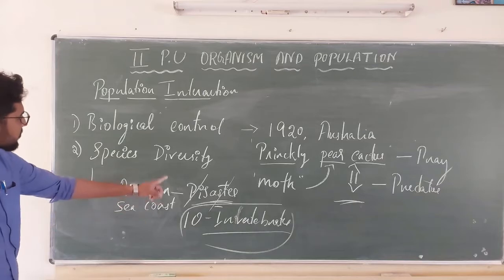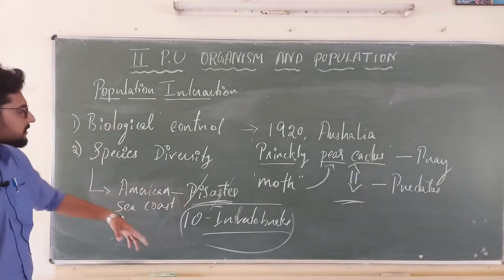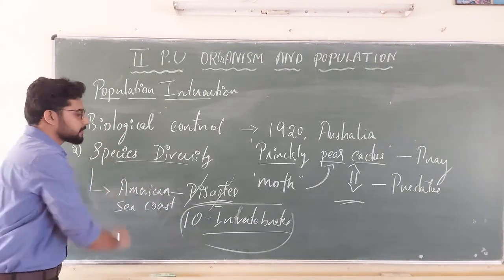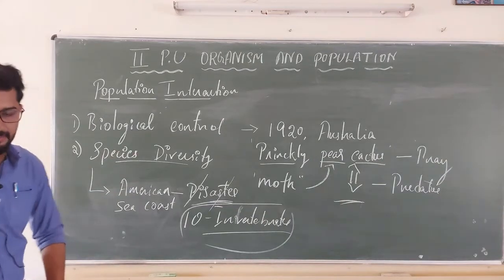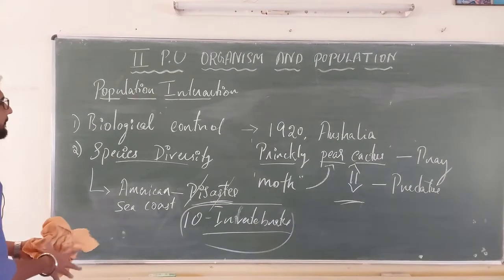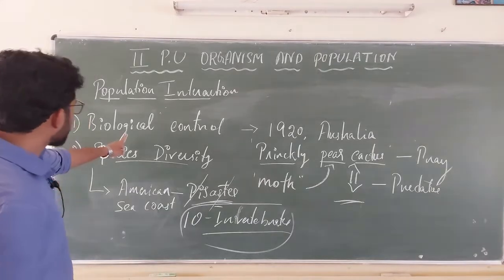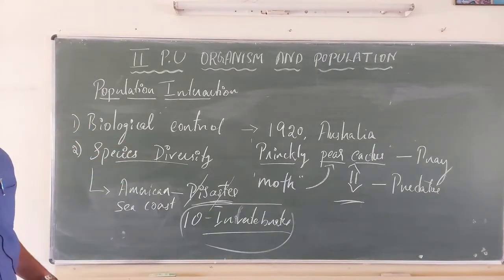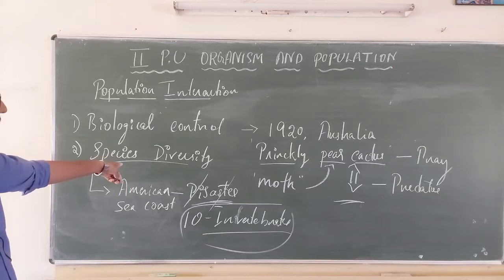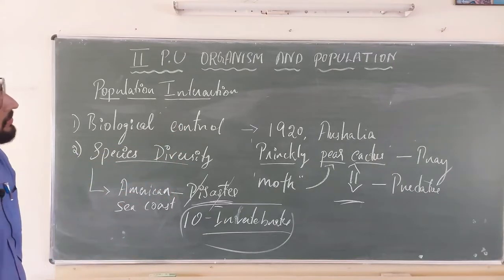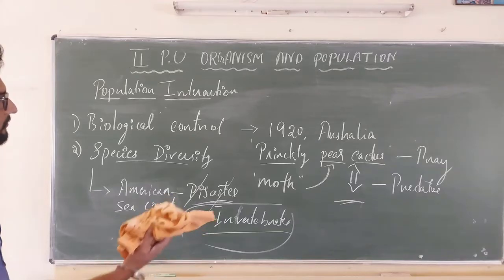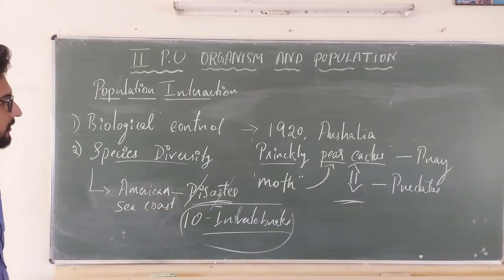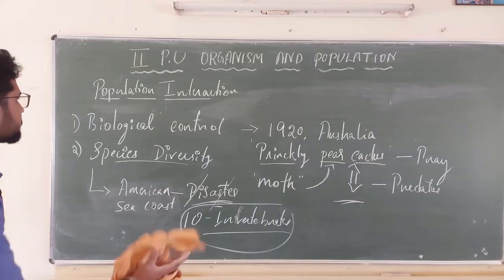This shows that predators are very important to maintain species diversity. This is very important. Biological control is done by predators, and species diversity is also maintained by predators, right?